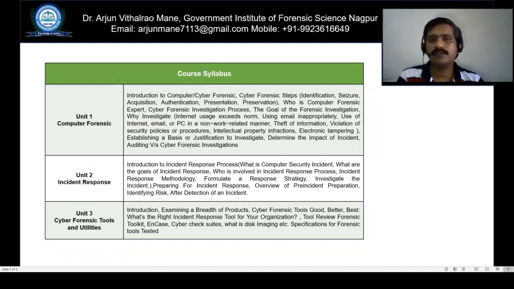Then we will review some forensic tools, that is computer forensic tools definitely, like NCASE, CyberCheck Suite, FTK and many others. Then we will discuss what disk imaging is, because as we all know, disk imaging plays a vital role in the investigation process. Disk imaging is nothing but the duplication of the digital evidence that we collect from the crime scene. And at last we will see the specifications of some forensic tools that have been tested.